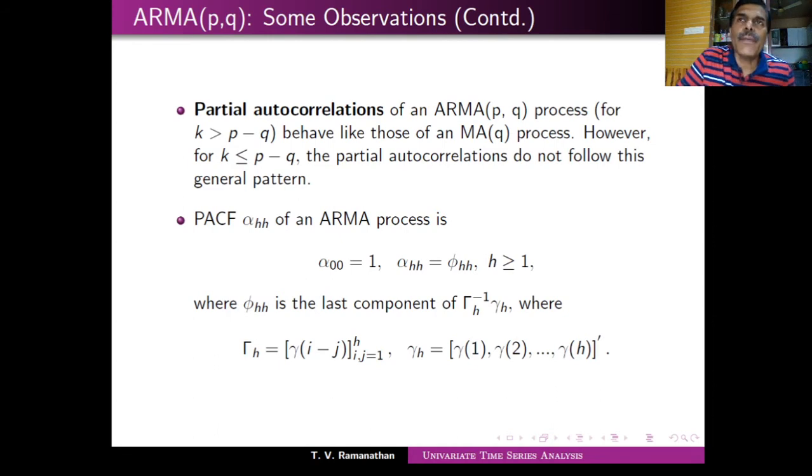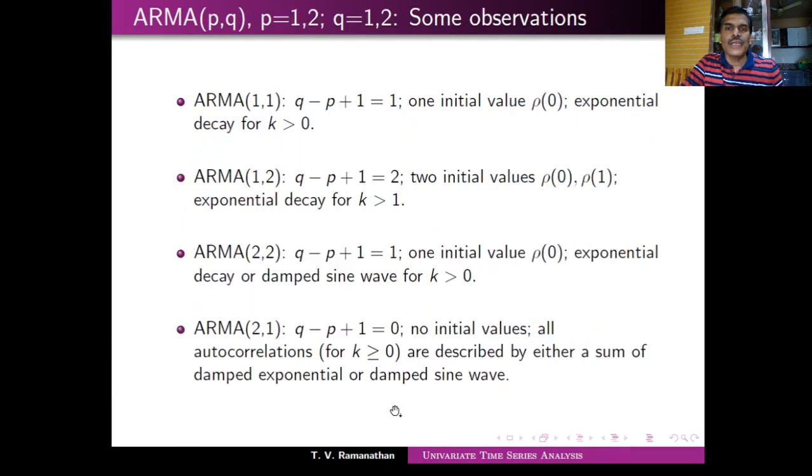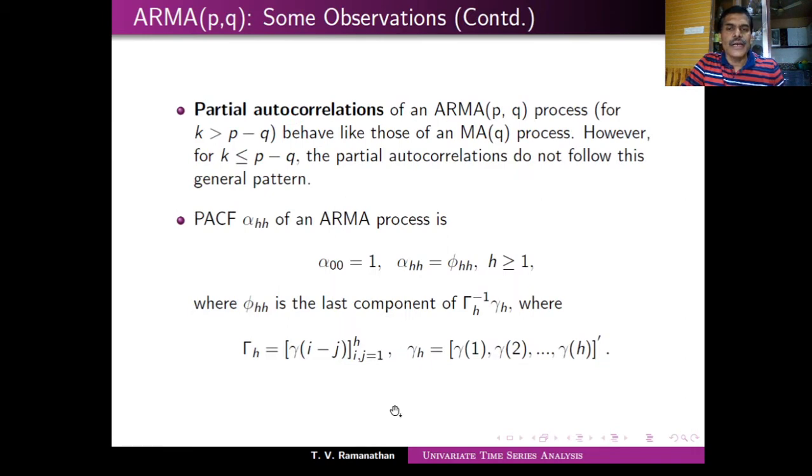But actually, when you have ARMA, the gamma itself is difficult to compute manually. So we may not be doing this manually. This whole exercise of PACF computation is generally done with R, or any other software.